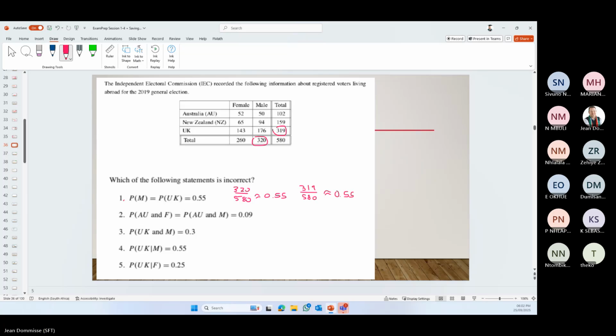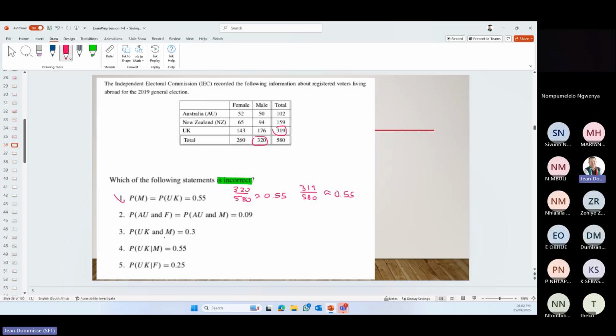Okay, so that is correct, but again we are looking for the incorrect one. Okay, so let's look. Here's an AND. Here's a UK and M, so that might be a bit easier as well. I'm going to do 4 and 5 last and hope that one of the others is the answer. So probability of AU and female, probability of AU and male. Again, you can see very close to one another.